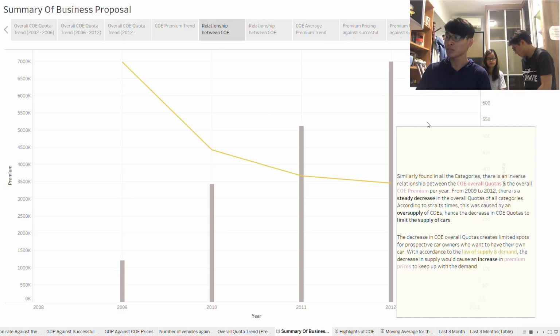Another thing that we find is that in all categories, there's an inverse relationship between the overall quota and the premiums per year, and there's a steady decrease in overall quotas. This could be caused by the oversupply of COEs in the past, and hence the government's efforts to decrease the quotas to limit the supply of cars. The decrease in quotas creates limited spots for prospective car owners, and hence the decrease in supply will create an increase in the premium prices.